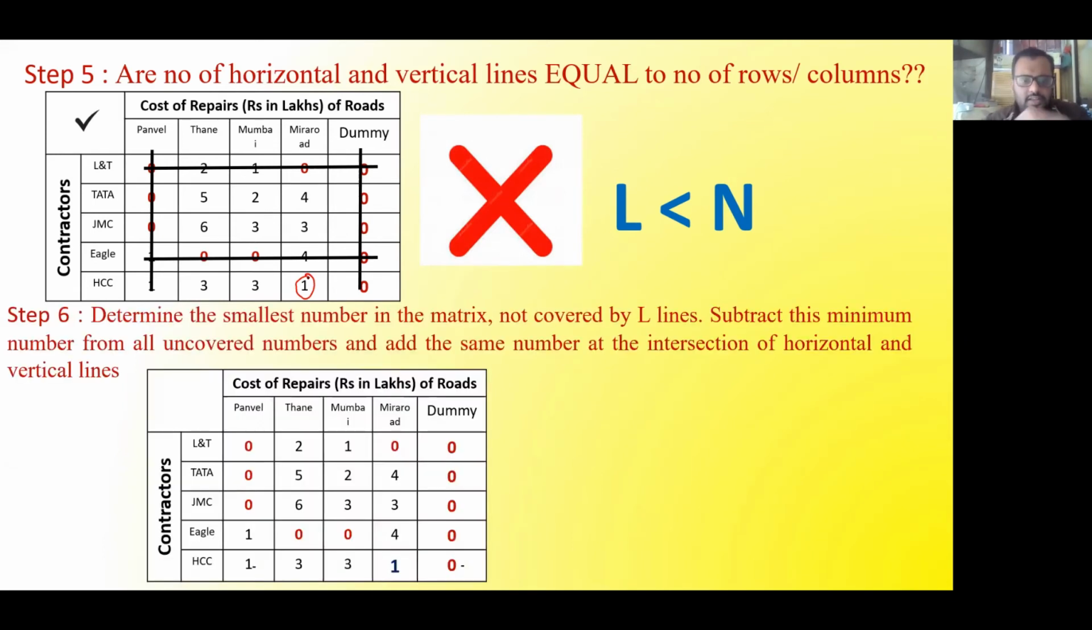Perfect. We have to select the minimum number of uncut element. So the minimum number of uncut element, if you see from the entire matrix, is how much? It is, I think, 1. Correct? 1. Yes. So this one has to be subtracted. Okay, let me make it here. This one which I have highlighted here in bold has to be subtracted from every uncut element.